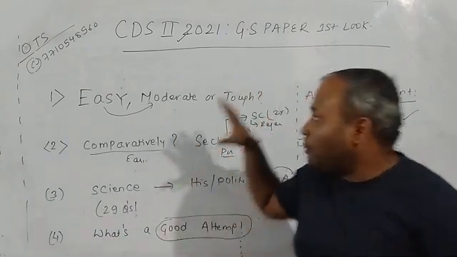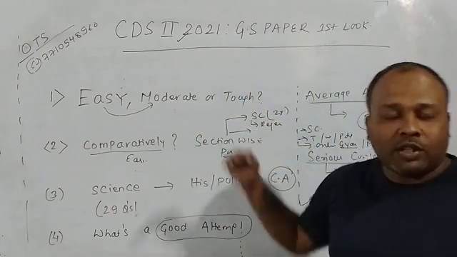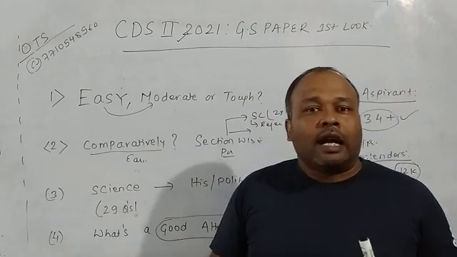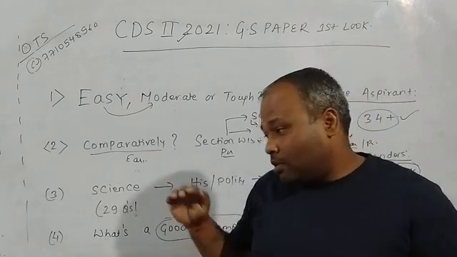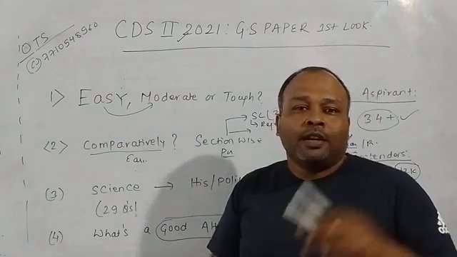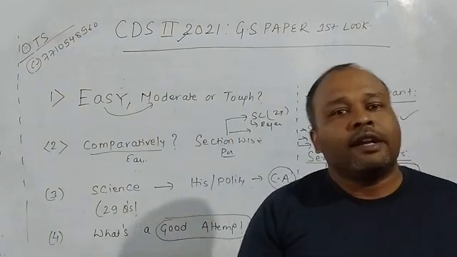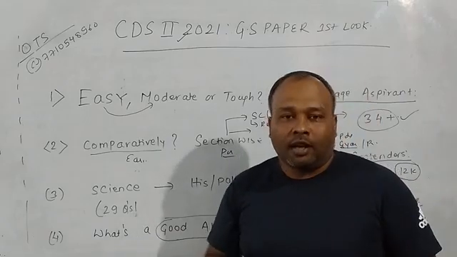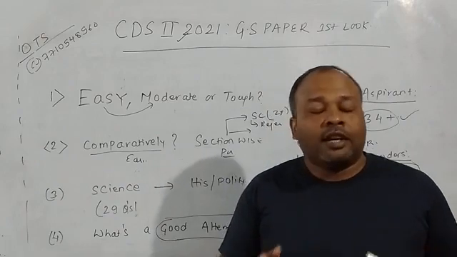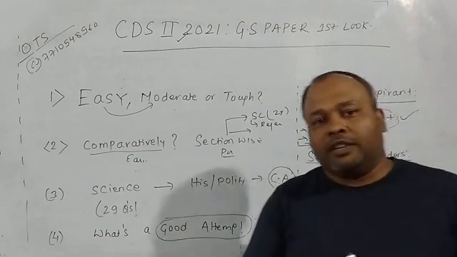So this is just a first look over the GS paper where I talked about how exactly was GS, was it tough, was it moderate, what is the level, and yes, I personally feel that cutoff will be on a slightly higher side as well. It is not going to be less than what it used to be in 2019. अगर आप कुछ लोग, there are some students, कुछ ग्रुप में मैंने देखा कि 95 से कम पे बात कर रहे हैं. मुझे नहीं लगता at this moment, but still I have to solve completely. But at this moment, the first look looks like it was an easier note. So definitely, if you have crossed 100 plus, you will win the race. Thank you. Good luck.